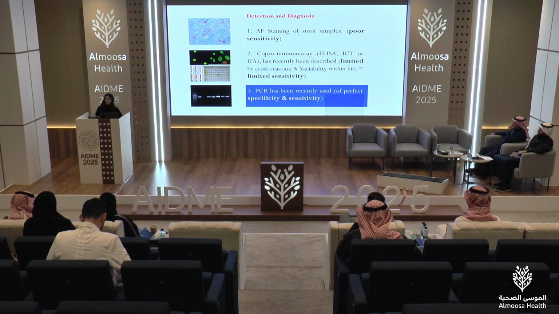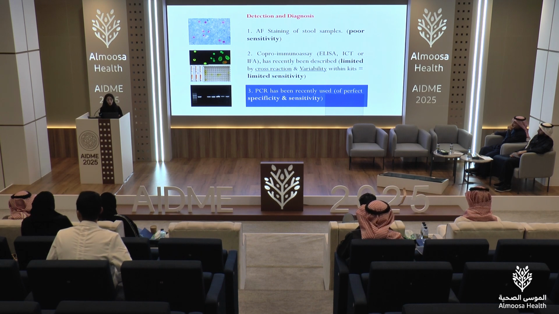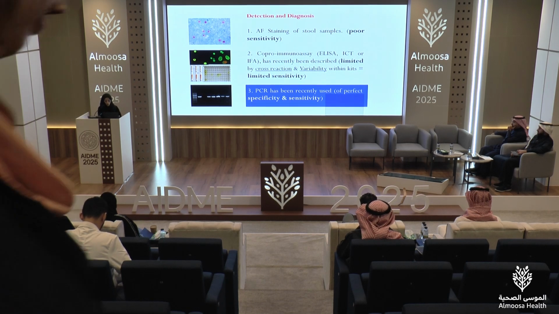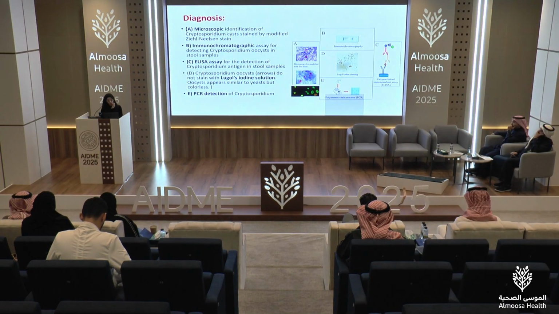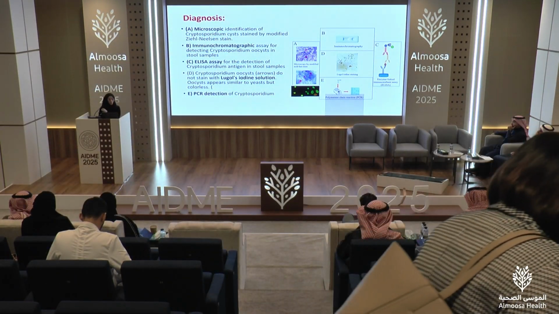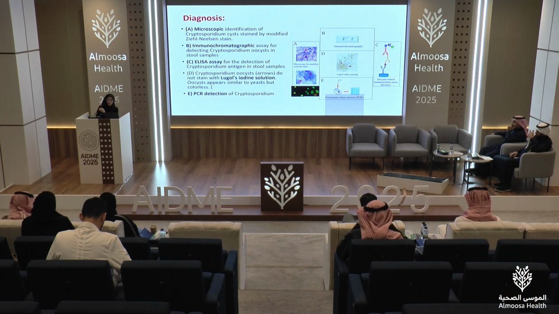So how do we usually diagnose cryptosporidiosis? Usually the cheapest one is microscopic analysis of stool using modified acid-fast stain or fluorescent stain. It's cheap and rapid, but it has low sensitivity, usually less than 30%. Because you sometimes have intermittent parasitic shedding, you have to repeat the test or combine it with another modality. So we can use either microscopic identification by modified Ziehl-Neelsen stain or fluorescent stains, or ELISA tests, which are more sensitive and specific.